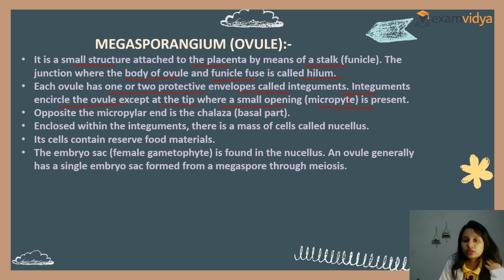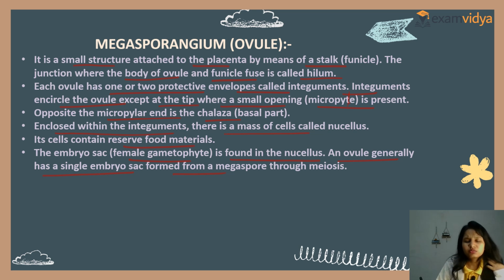That is micropyle, not P. Opposite to the micropylar end is called the chalazal or basal part. Enclosed within the integuments, there is a mass of cells called nucellus. Its cells contain reserved food materials. The embryo sac, the female gametophyte, is found within the nucellus. An ovule generally has a single embryo sac formed from a megaspore through meiosis.